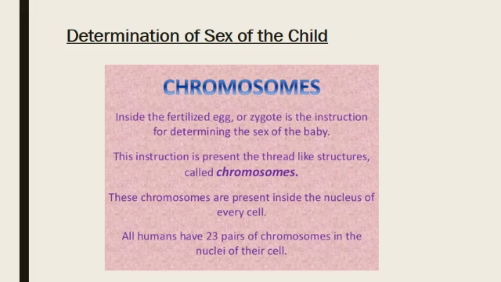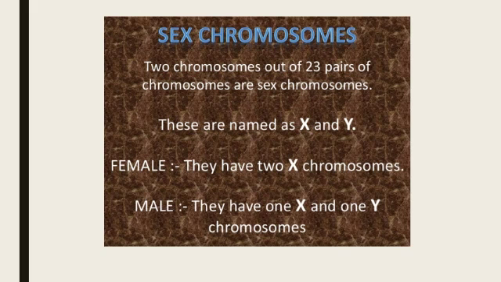The last two chromosomes are called sex chromosomes, and they are different in males and females. In males, they are X and Y, and in females, they are X and X. It means males have one X chromosome and one Y chromosome, whereas females have two X chromosomes.